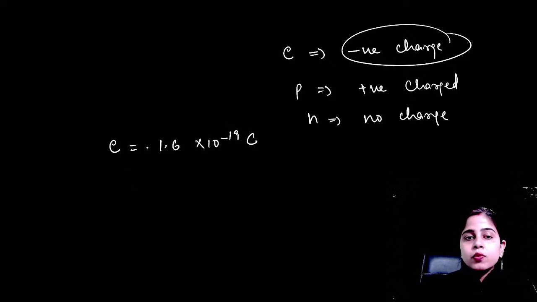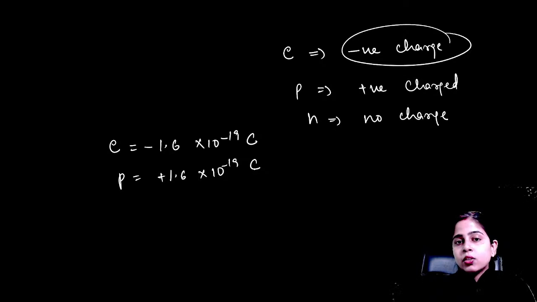But electron will have this charge in negative form and proton will have this charge in positive form. Since electron and proton both have same charges, that's why your atom is electrically neutral in nature.